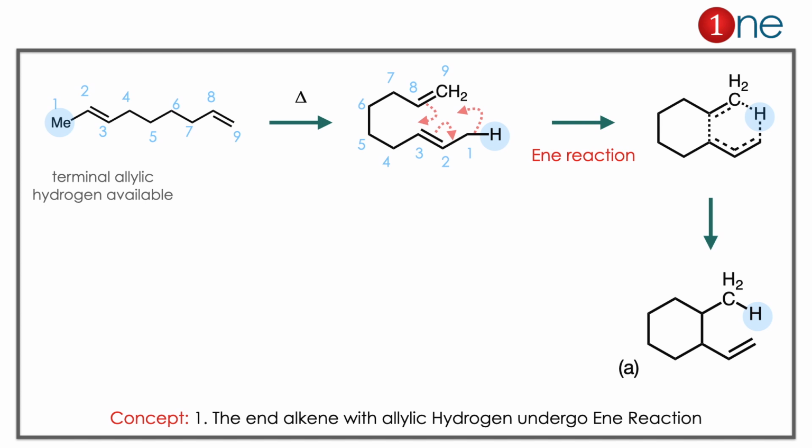You have an ene reaction, so the double bond moves. You have a 6-membered ring with an alkene there. The hydrogen shifts over the 9th carbon. So the answer is clearly A.